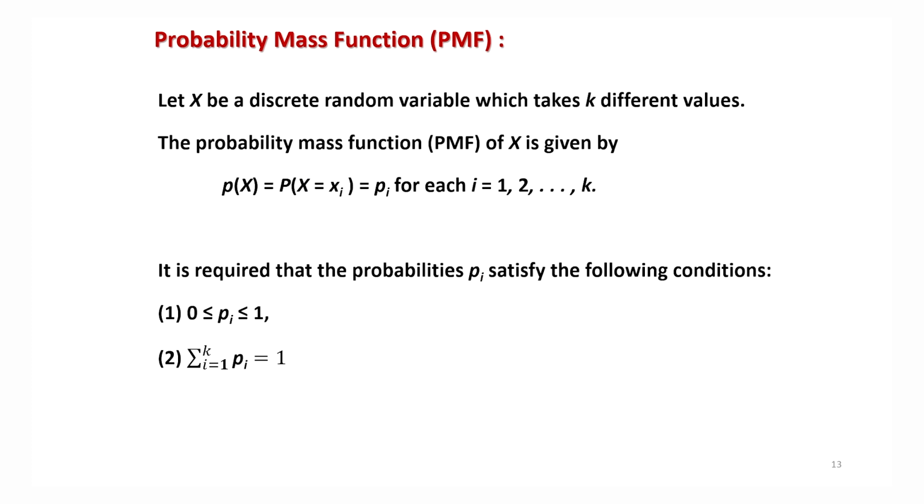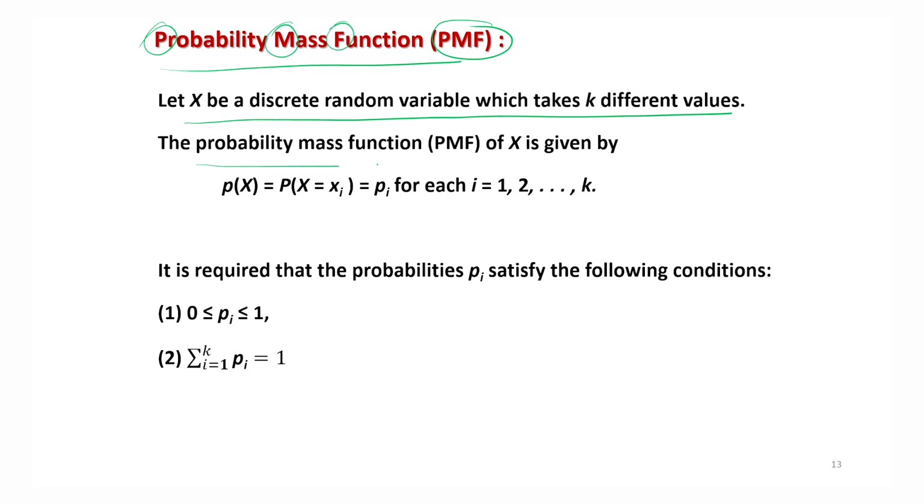So suppose there is a discrete random variable x which takes k different values. In this case, the probability function is called the probability mass function, or PMF. So P comes from probability, M from mass, and F from function. The probability mass function of x is given by the probability that x takes the value x_i, which is equal to, suppose, p_i for each i from 1 to k.